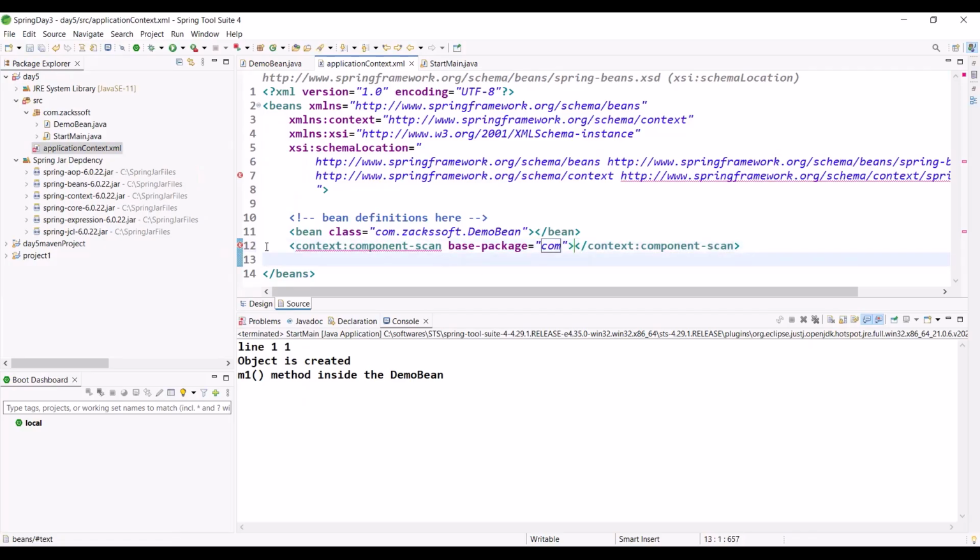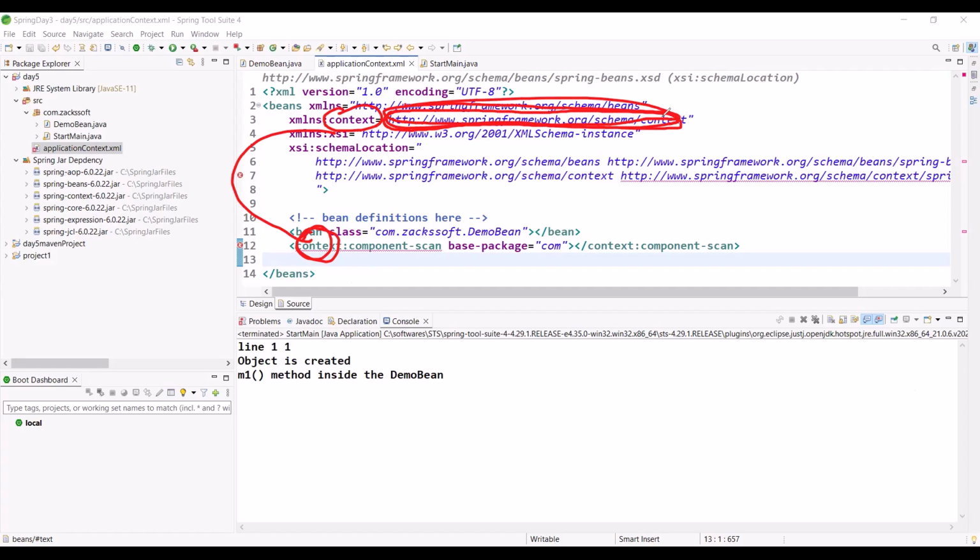Right now I'm getting an error, don't worry. That means we are writing the tag component-scan, and before that, as a prefix, we are using context. That means this component-scan tag comes from context, right? Where is context? This is the context. What is the namespace? This is the namespace, right? Are you getting it?